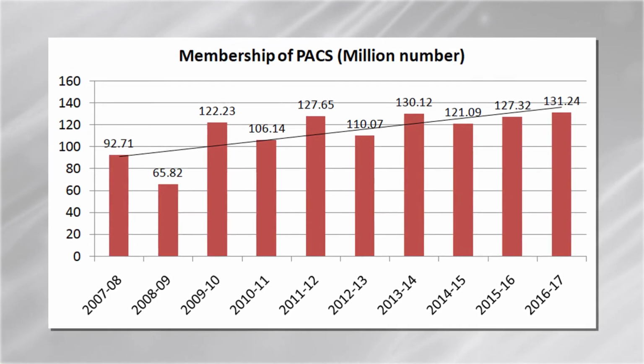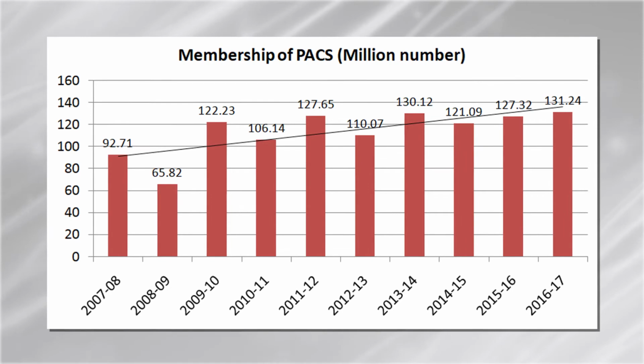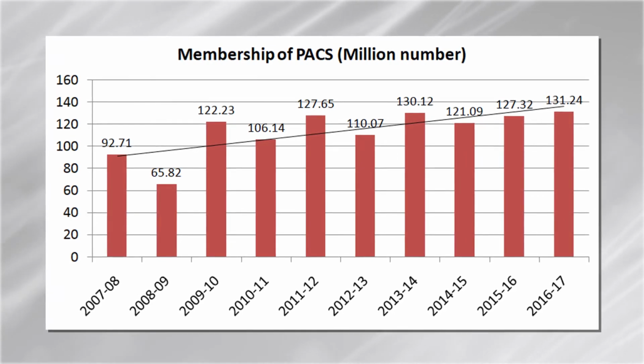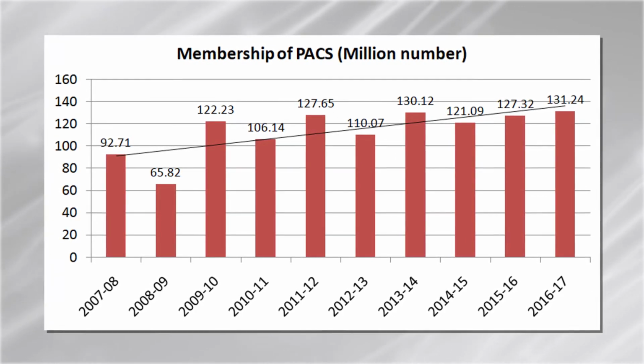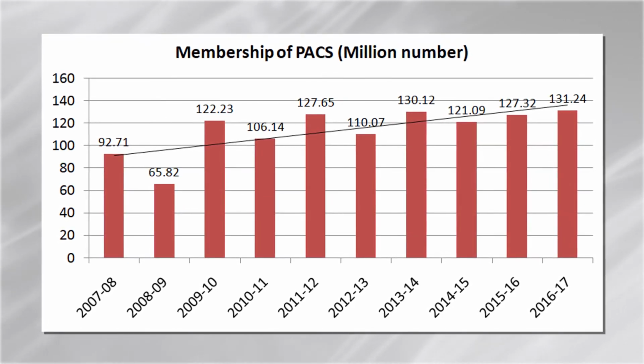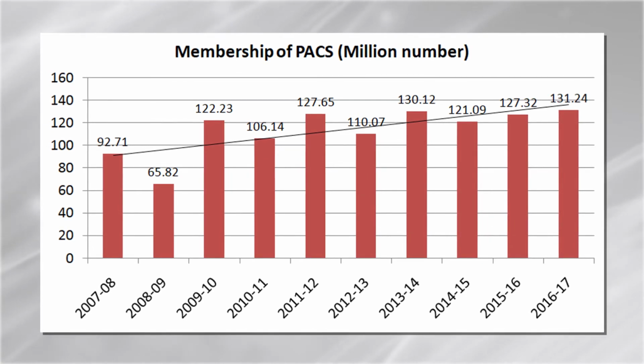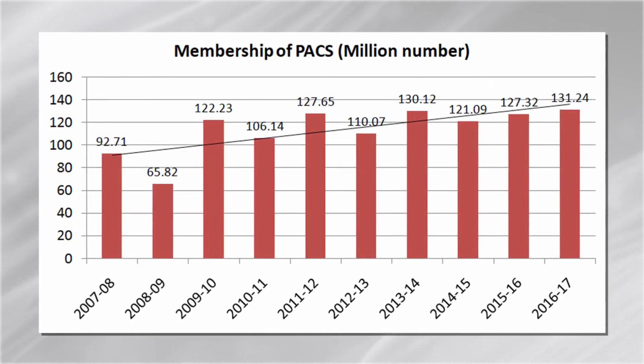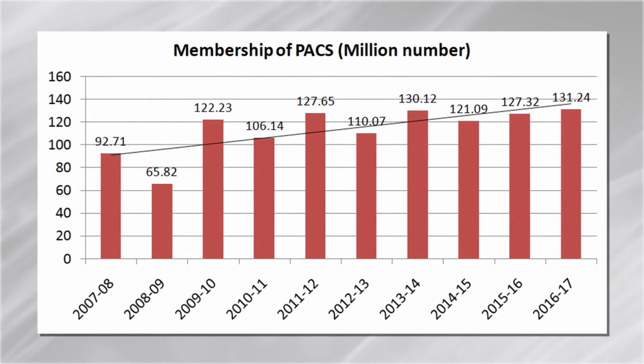So again the number of members of these societies is increasing over time, and the line shows the trend in the growth of membership.